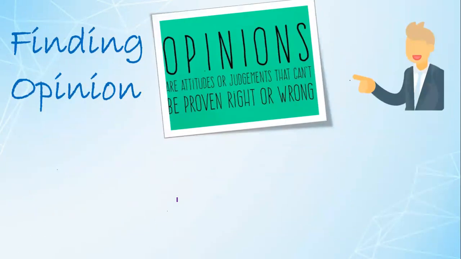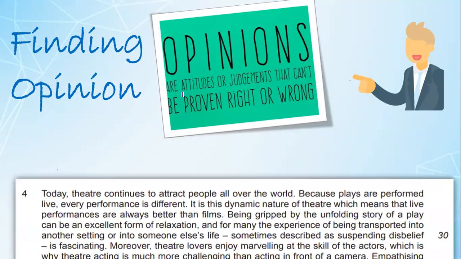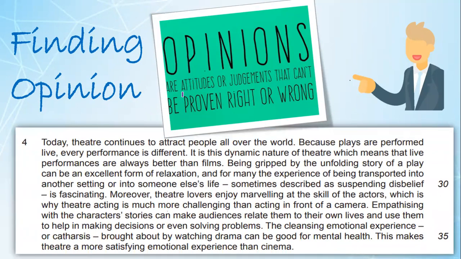Now, for finding the opinion, I'm sure that you have an idea of what an opinion is. They are attitudes or judgments that can be proven right or wrong. So we now have a mindset with us. Now look at this statement from the passage I have just shown you, with the title Theater. Now we will look at this passage and find where the opinions are. Look at this statement: it is this dynamic nature of theater which means that performances are always better than films. So look at the use of this word.